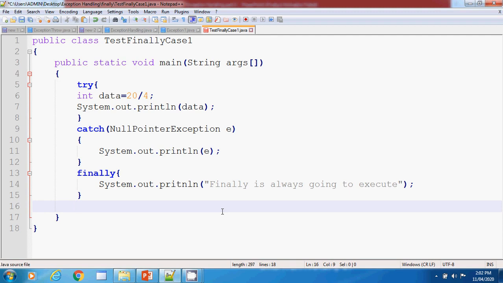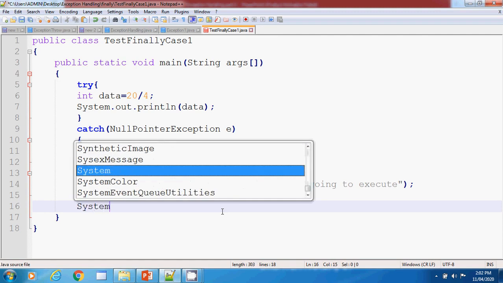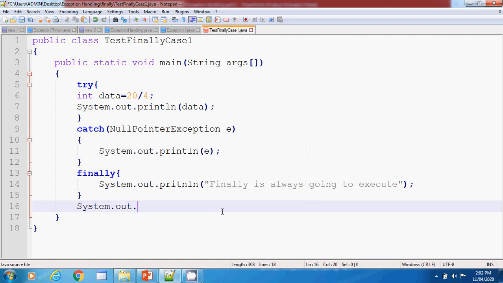After this we are printing the rest of the code as we have printed earlier also.